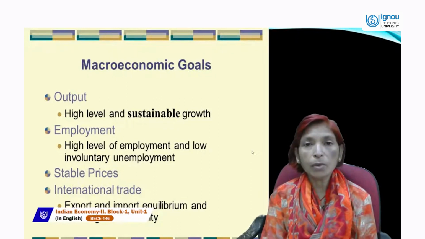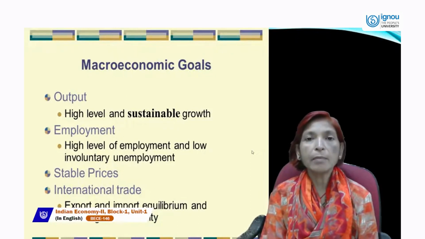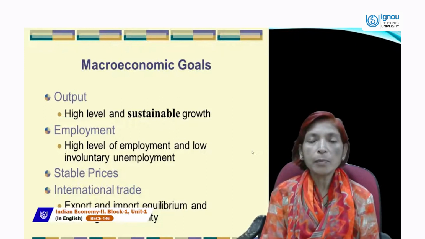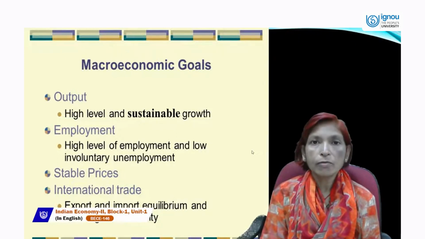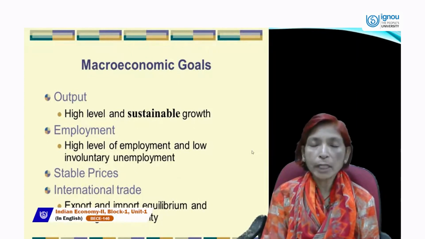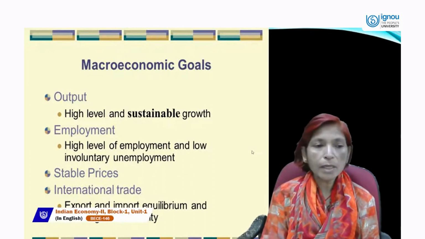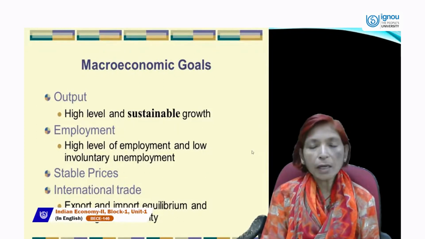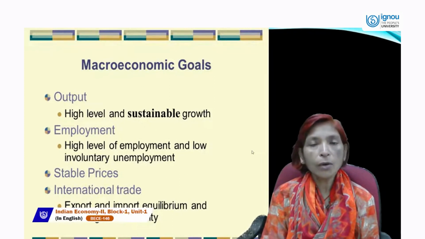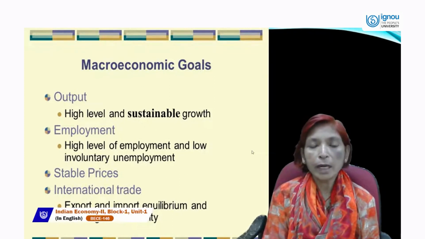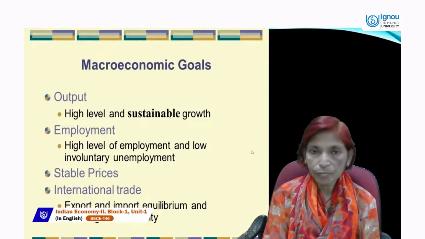But sustainable growth can be achieved only when there is environmental protection, that is, growth in which the needs of the present generation and future generations can both be satisfied without compromise. The second goal is employment. A high level of employment should be provided to all the country's people, and low involuntary unemployment should exist.